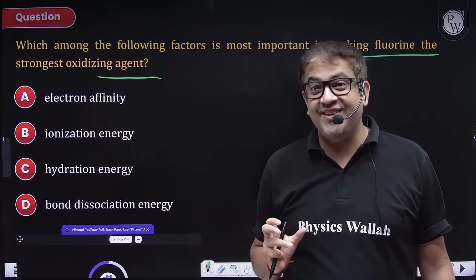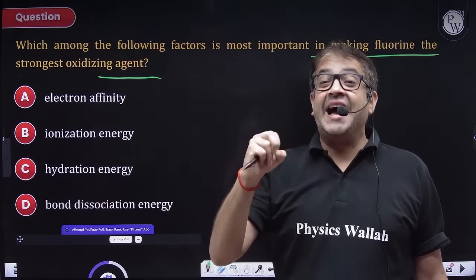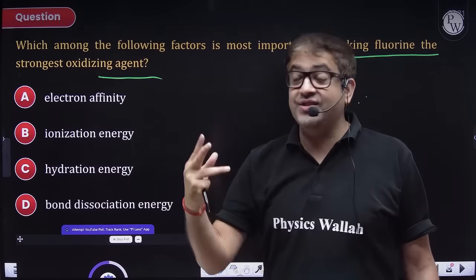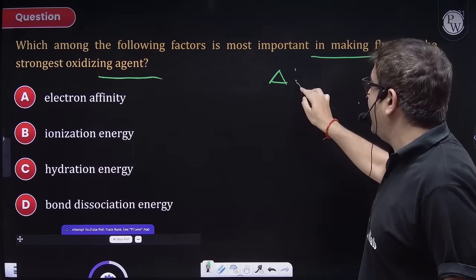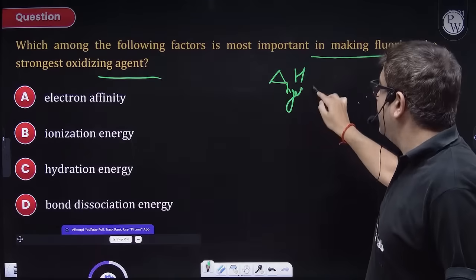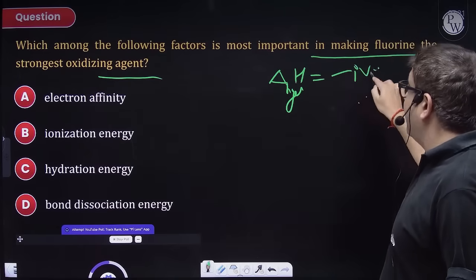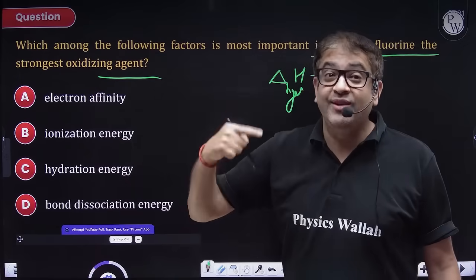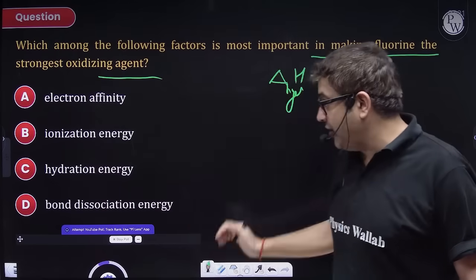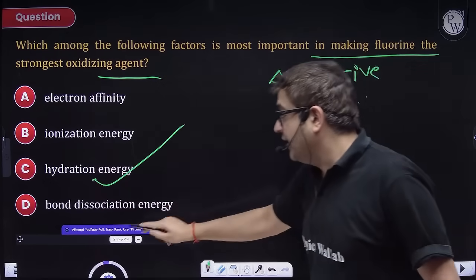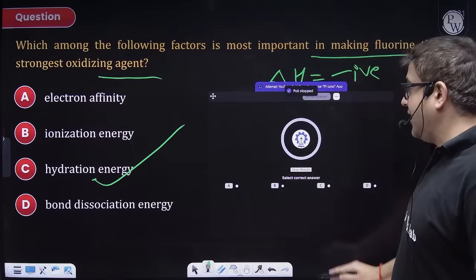But because the size is very small, its hydration is very high. The delta H hydration of fluorine, being highly negative, more than compensates for its less electron gain, and hence it is in fact the strongest oxidizing agent among halogens.